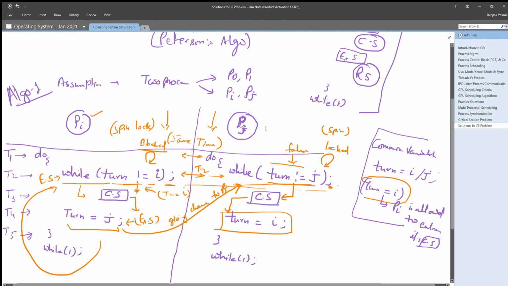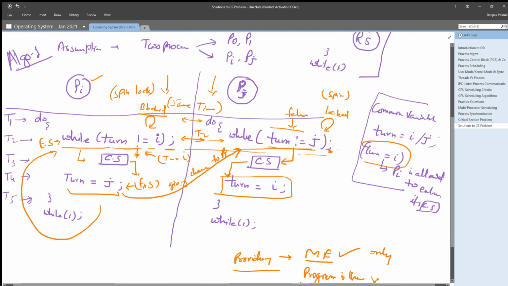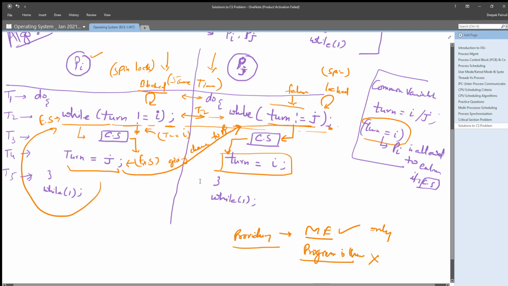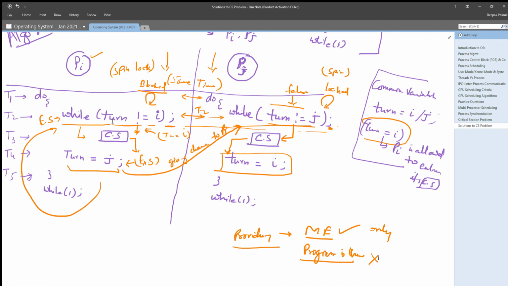We have given the code for Pi and Pj separately, and written these codes in parallel so that we can understand it clearly and easily, right? And it is using a common variable named turn, because this variable is deciding which process will get the critical section, right?